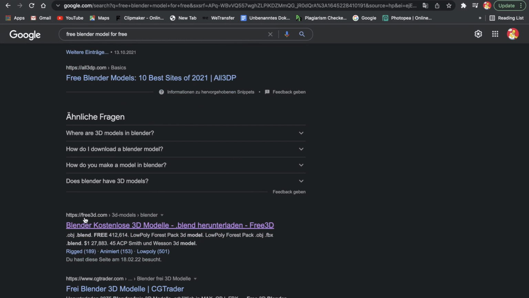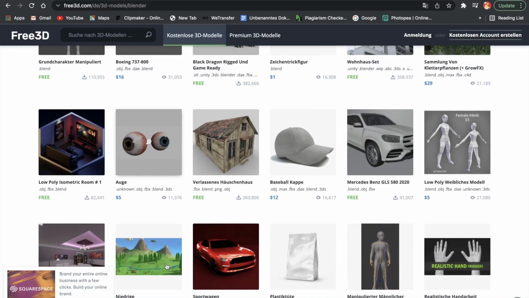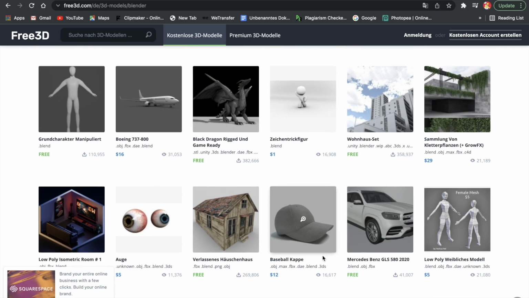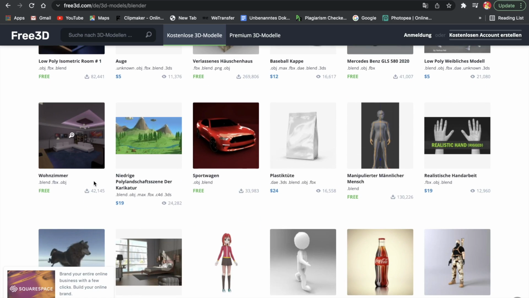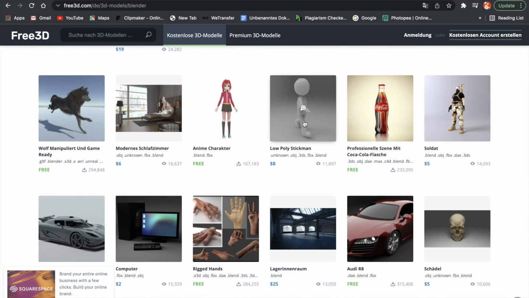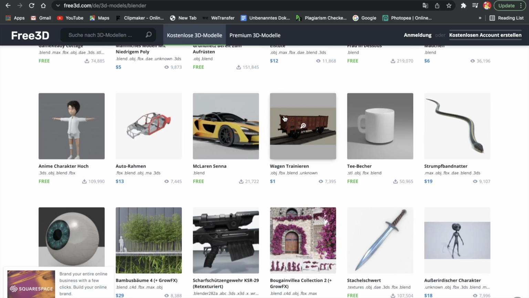So I'm just going to go on this website. I will probably link it below, free 3D. Now we just click on the link, as easy as that. And here we got some nice items. So as you guys can see, we have already some figures here. We want something like that. So I'm just going to scroll through here.